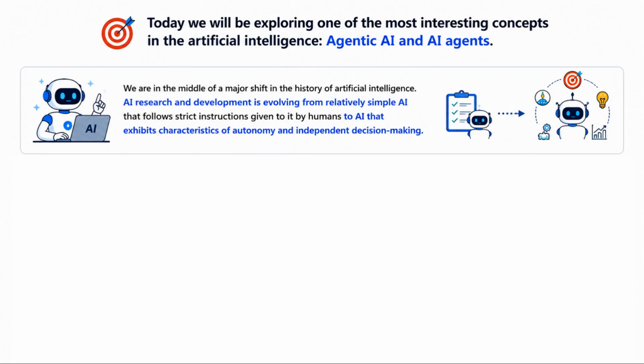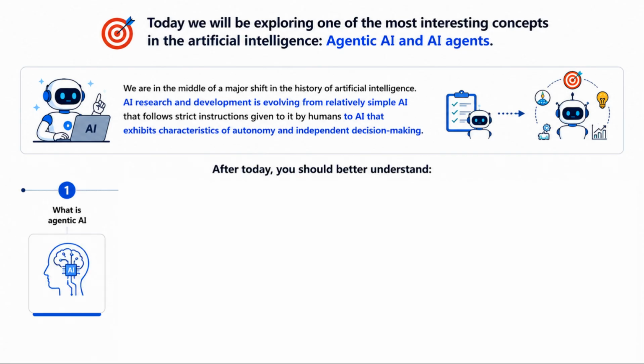Today we will be exploring one of the most interesting concepts in the field of artificial intelligence, agentic AI and AI agents. We are in the middle of a major shift in the history of artificial intelligence. AI research and development is evolving from relatively simple AI that follows strict instructions given to it by humans to AI that exhibits characteristics of autonomy and independent decision-making.